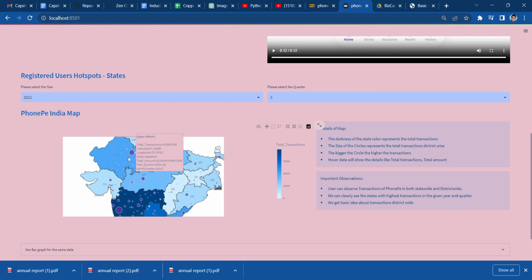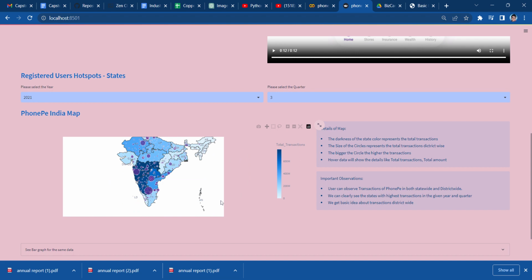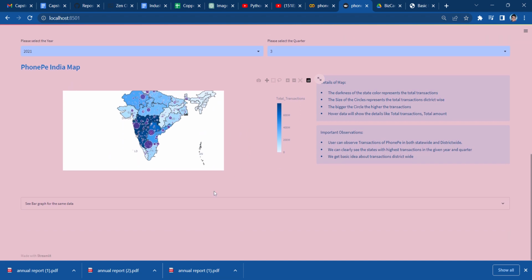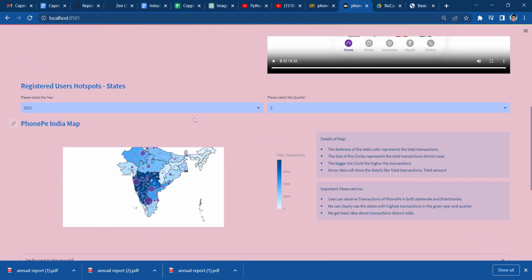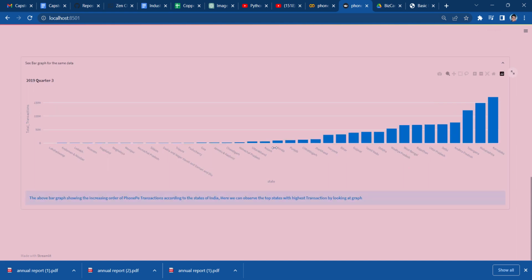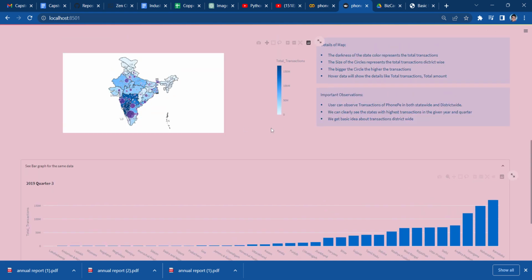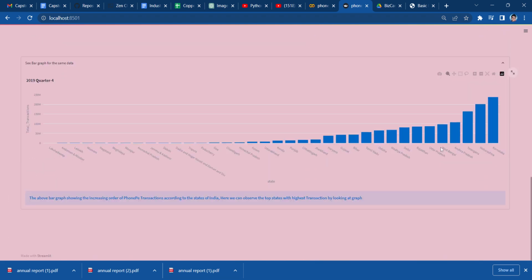In this graph you can check out that Maharashtra is the topmost in payments. I have created a bar chart also. You can check here by changing the drop downs. You can check the bar graph here. So in different drop downs I have added different data, and you can visualize it from here, and each kind of data displayed here is shown on the basis of the pointer.